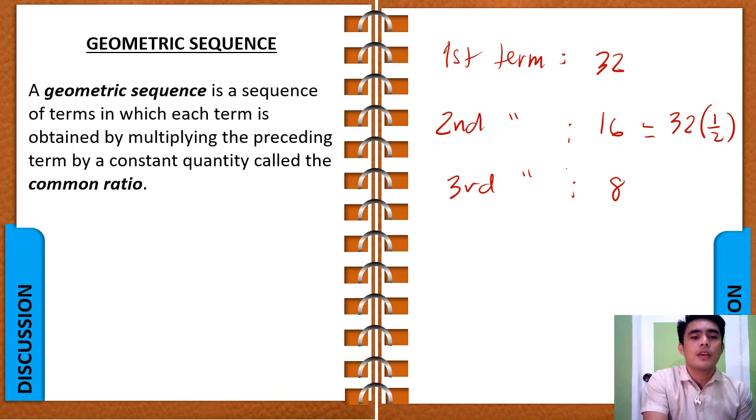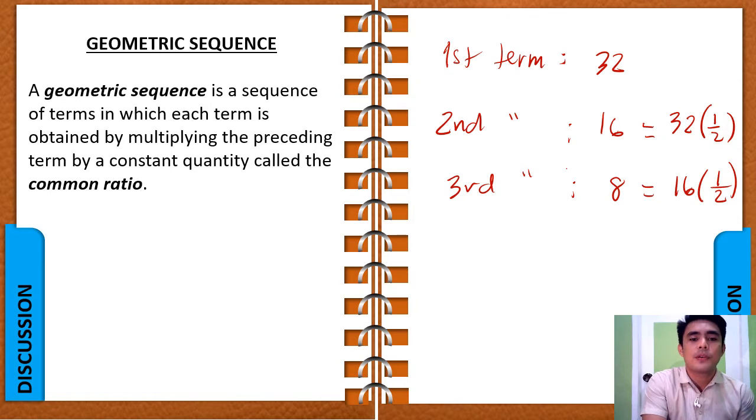And your third term here, which is 8, is also obtained by multiplying the second term, which is 16, by 1/2 again. Now you see there is a constant number that we have multiplied to the preceding term in order to obtain the next term. Like for the first term, which is 32, we multiply it by 1/2, so we obtain 16.